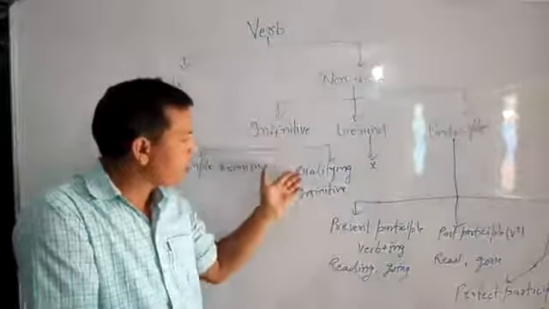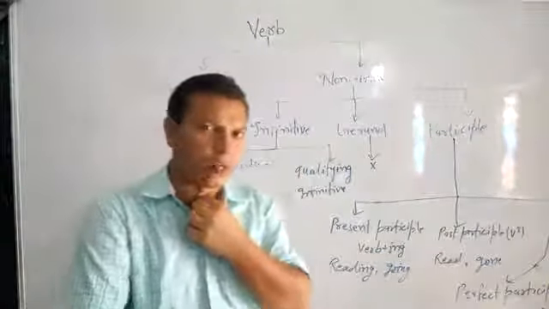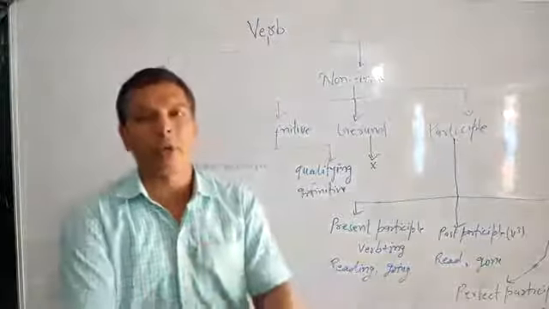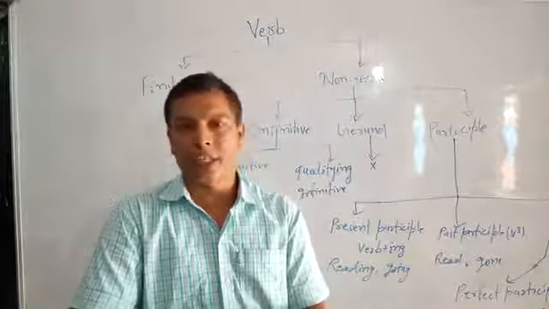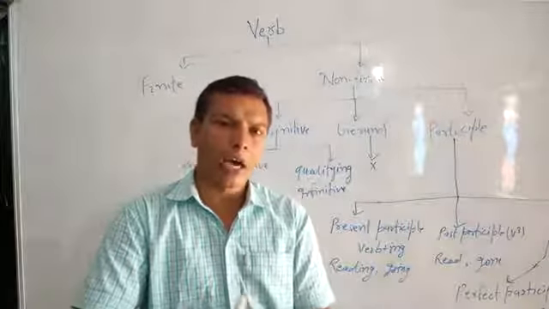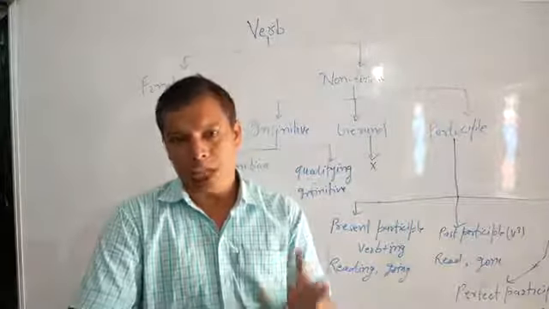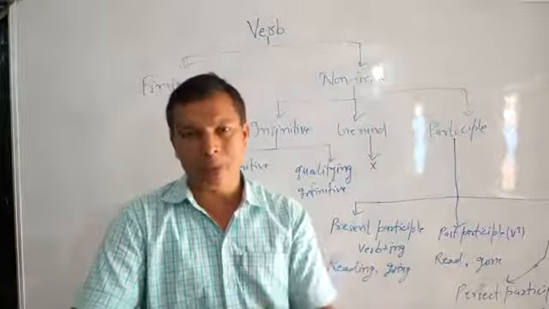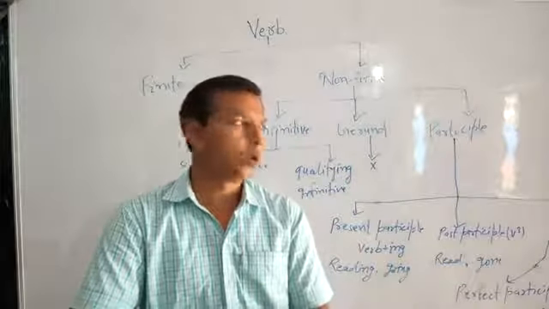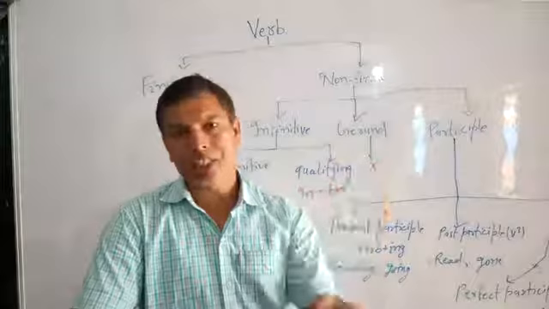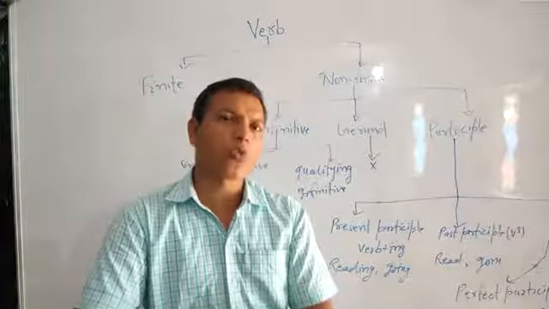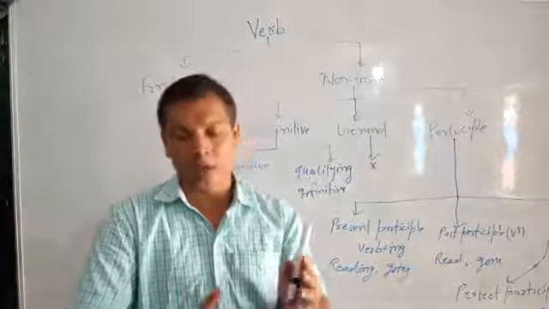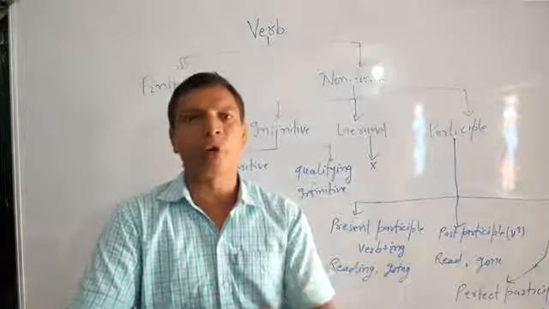Now we should jump to the use of qualifying infinitive. I told you in the beginning that qualifying infinitive comes in the sentence to qualify a verb, an adverb, an adjective, or a noun. Sometimes it comes to qualify a sentence as well. So we will discuss it point-wise. Qualifying infinitive is used as an adverb to qualify a verb.